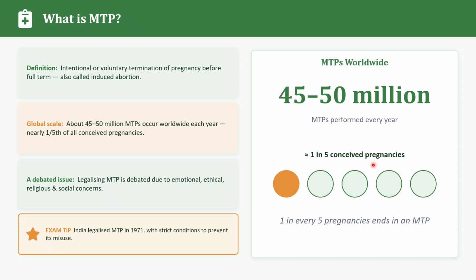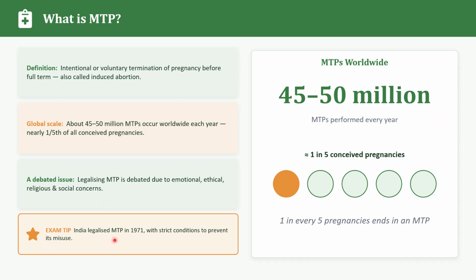MTP remains one of the most sensitive and debated topics because it involves ethical, religious, emotional and social concerns. Different societies have different views regarding abortion.